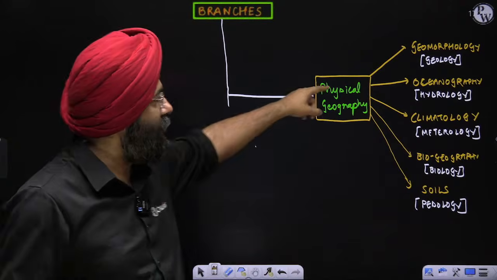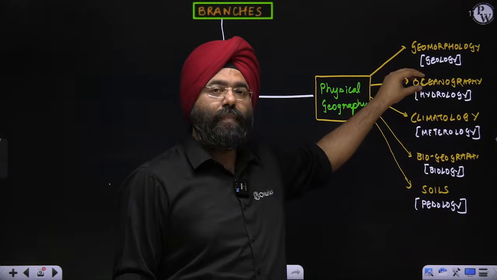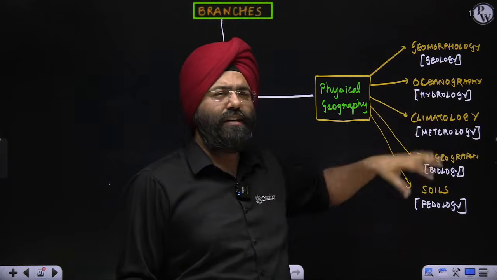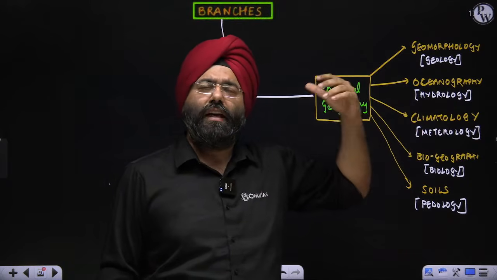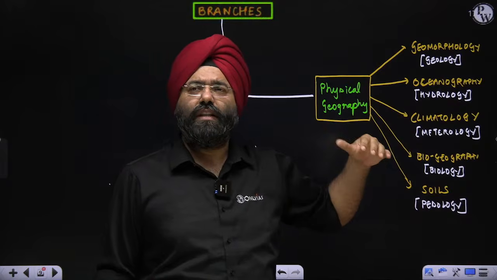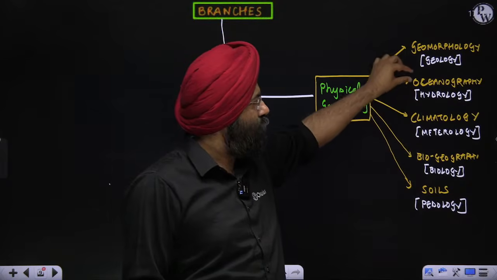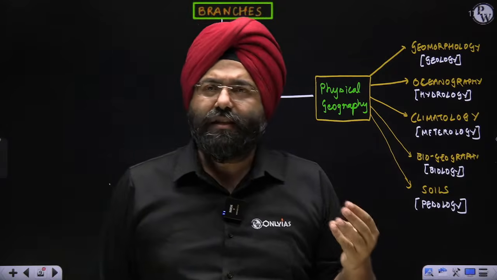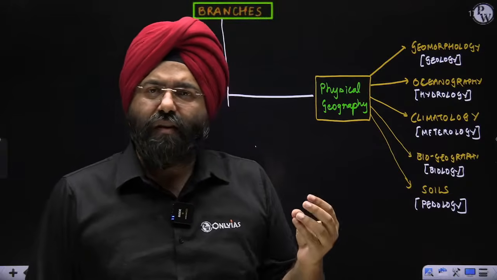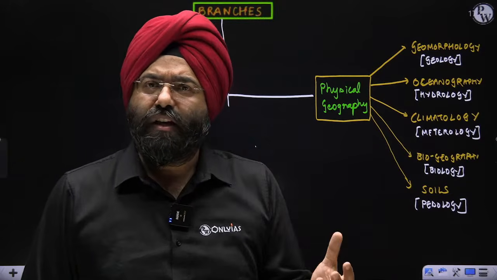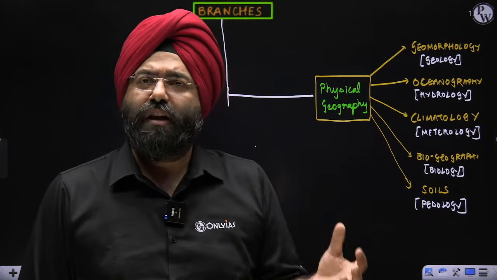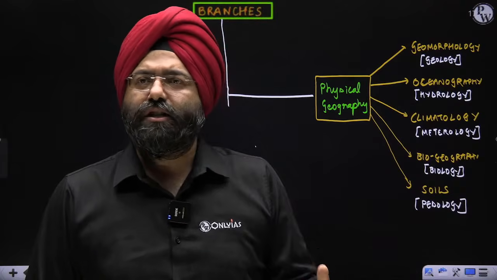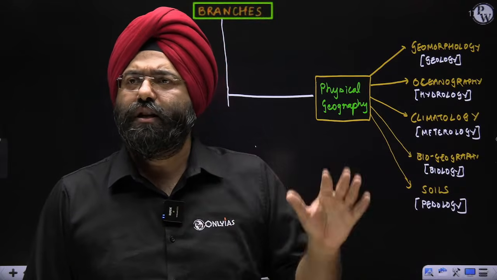Then comes oceanography. Now, in geography, the part of ocean which we have taken is from a subject known as hydrology. Hydrology studies in detail oceans and the aspects, changes, climate changes associated with them. So we have taken the oceanography part from this. Now, in oceanography, we study tides, waves, currents, the bottom topography, the sea beds, continental shelf, continental slope, abyssal plains, sea mounts, mid-oceanic ridges, and all the concepts associated with them.